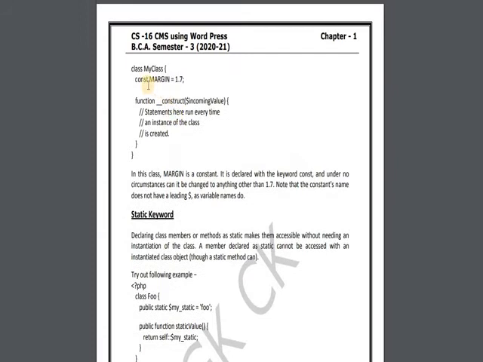See here, we have just defined a constant, margin 1.7. Then whenever we want to print it, we just write echo margin, not $margin or anything else. Or if you want to set a particular message, as we have seen in the example, welcome to my website, then you just write echo welcome, and that message will be printed. You do not need to write a $ sign or anything else.